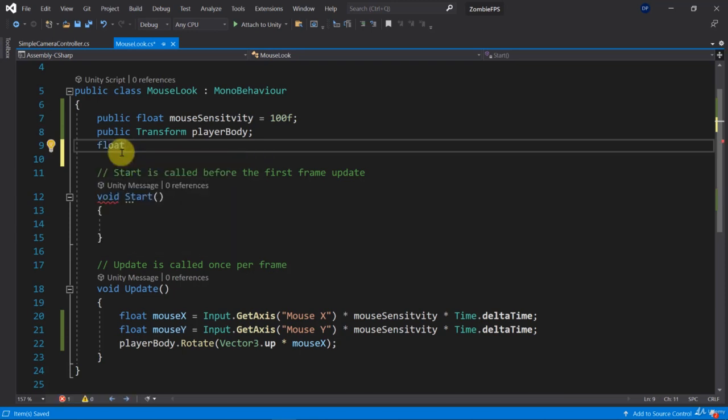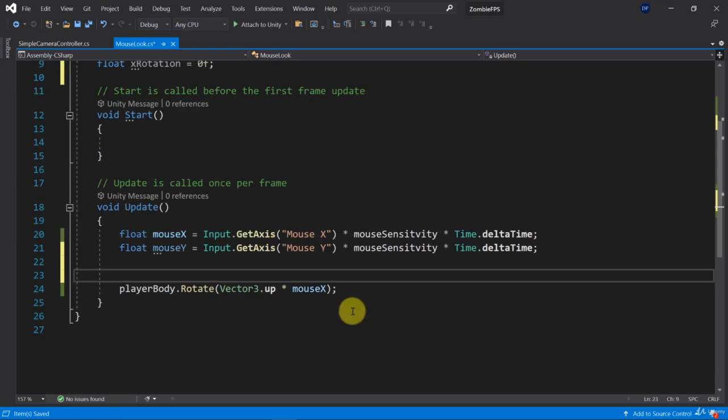Okay, so therefore I'm going to need another variable here. I'm going to call this one X rotation, and I'm going to set it to 0. And then I can set it up here inside of my update method. I can just set it to the minus the mouse Y value, like so.